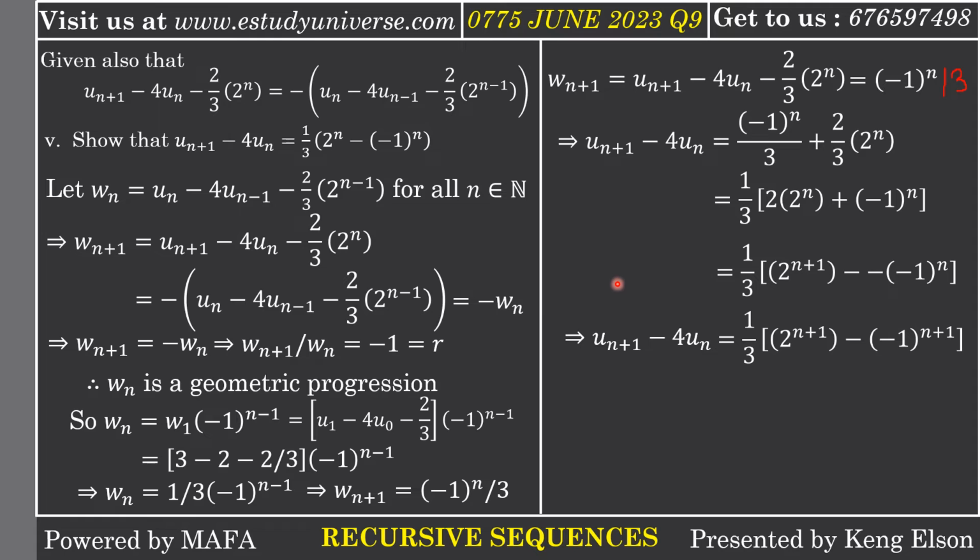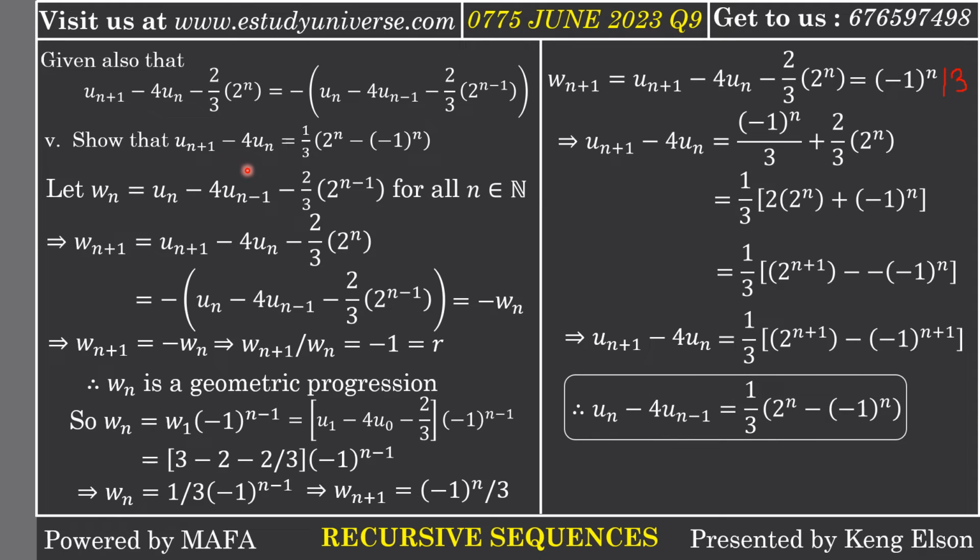But for the proof to be correct, I can take one step behind. If I take one step behind, un becomes un minus 1, I get 2 to the n, and I get negative 1 to the n. So it means that what was supposed to be written here was rather un minus 4un minus 1 and not un plus 1 minus 4un. So this is a correct proof.